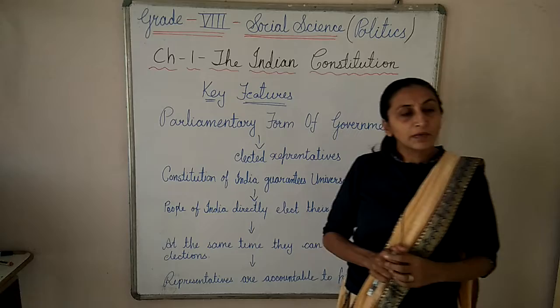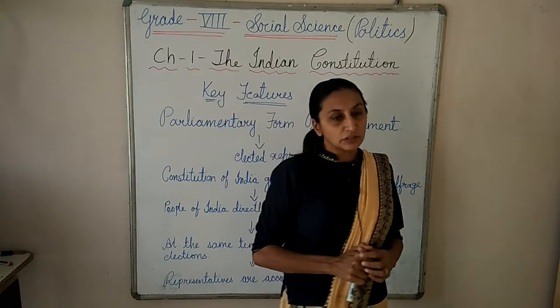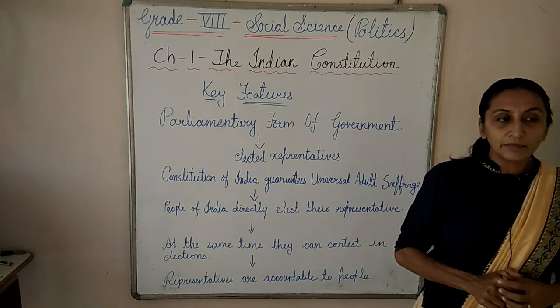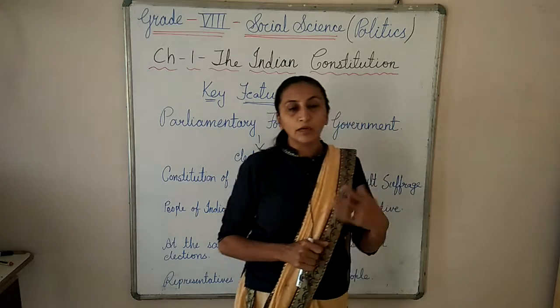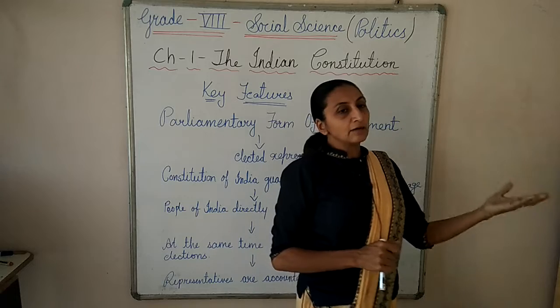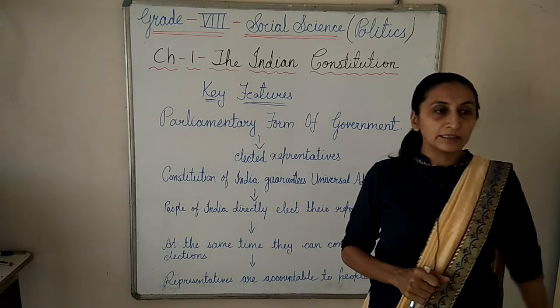In previous lectures, we have seen what a Constitution is and the key features of the Constitution. We have seen the first feature, federalism. Federalism means more than one level of government. In our country, there is the central level, the state level, and the local level, which means panchayati raj is also there.